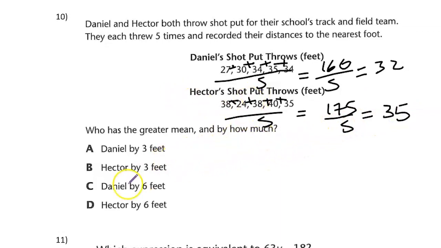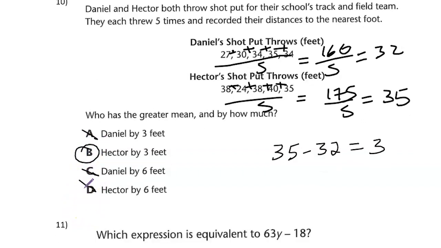So they said, who has the greater mean and by how much? So obviously we can see that Hector has the greater mean, so we can eliminate these two because it's not Daniel. All right, by how much? That means we have to subtract. So that's 35 minus 32, that gives us 3. So Hector by 3. So that cannot be the answer either.